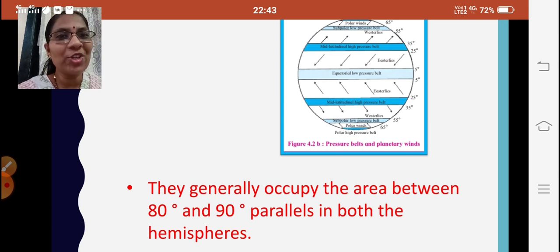So lower temperature, we have already learned, lower temperature, higher air pressure. So over here the temperature is low, so the pressure will be high, and the belt which is formed over here is called the polar high pressure belt, which occupies the area between 80 degrees and 90 degrees parallels in both the hemispheres. Fine. Now moving ahead,